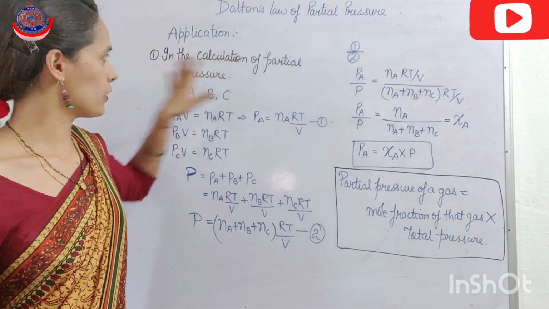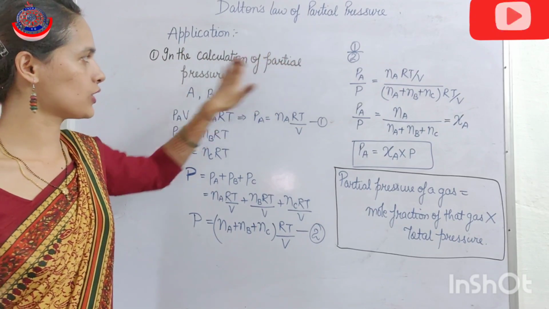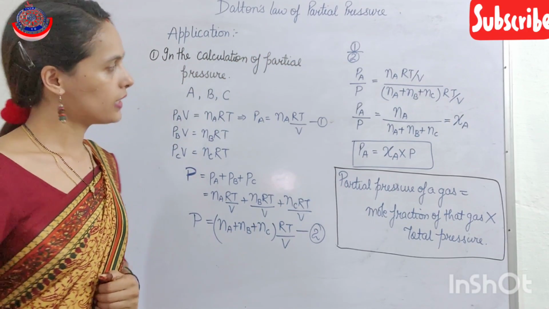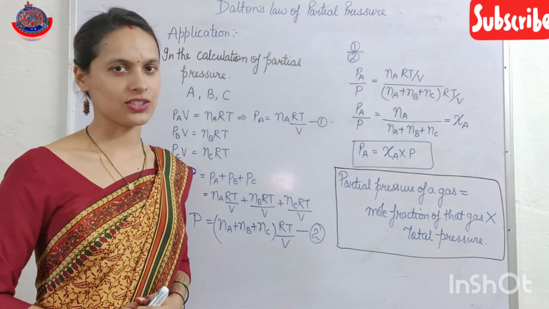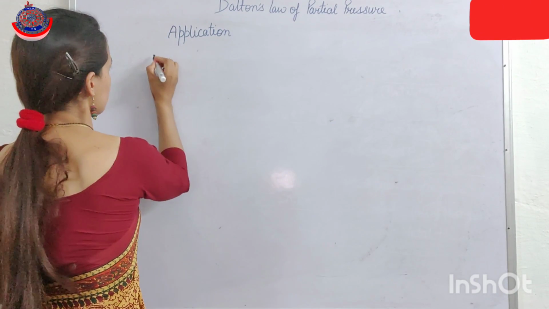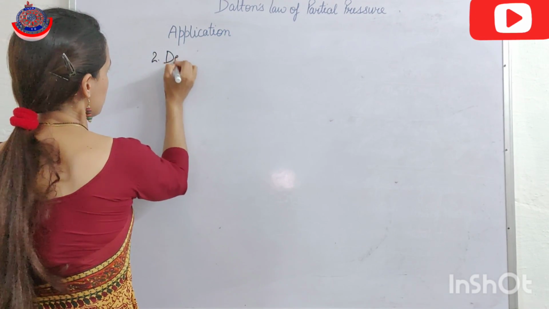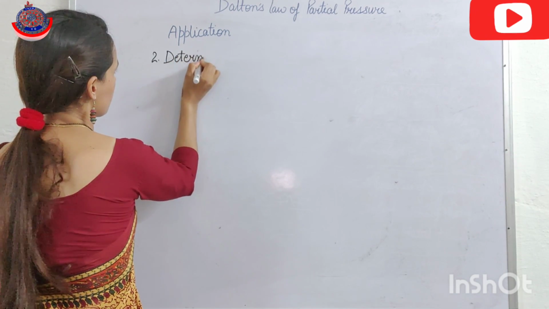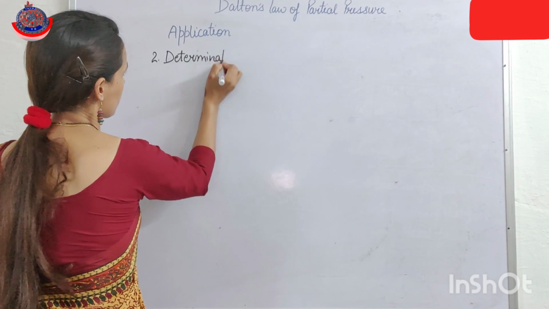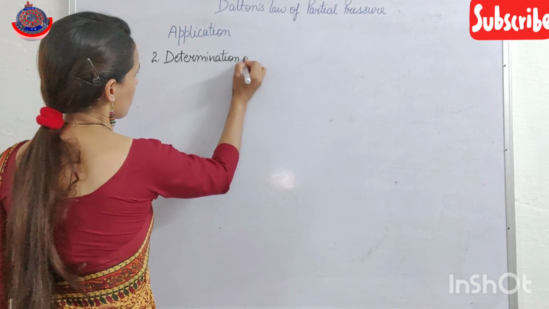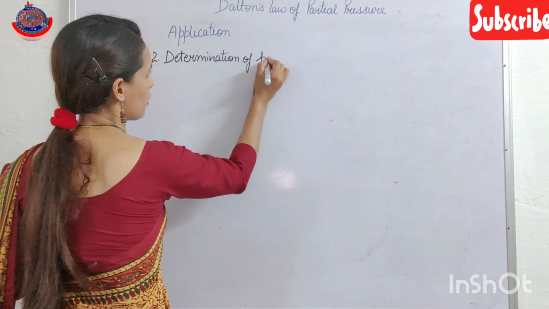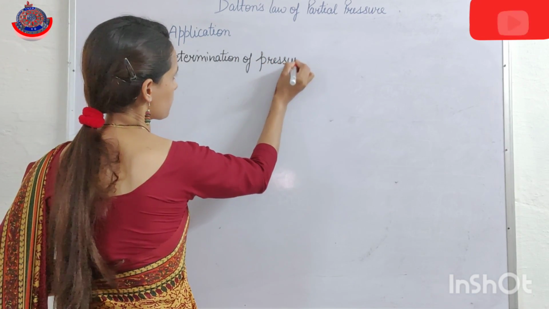So this is our first application, that is, the calculation of the partial pressure. Now we'll move to our second application. The second application is the determination of the pressure of a dry gas.